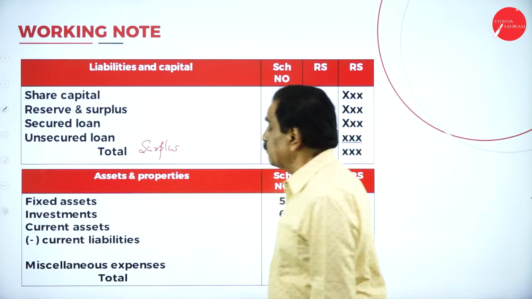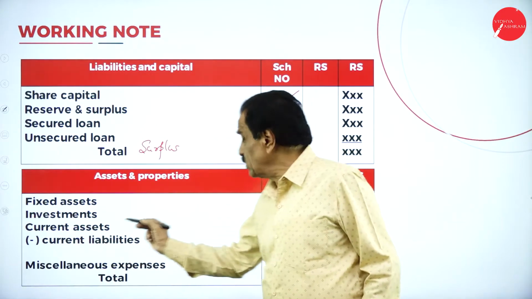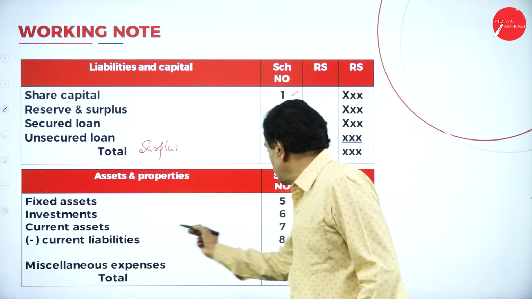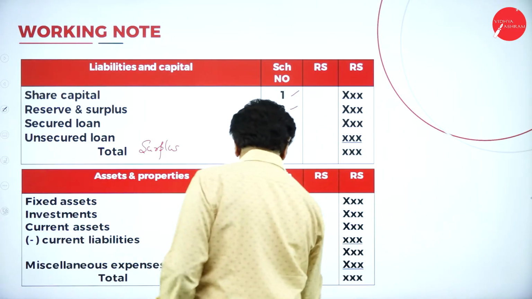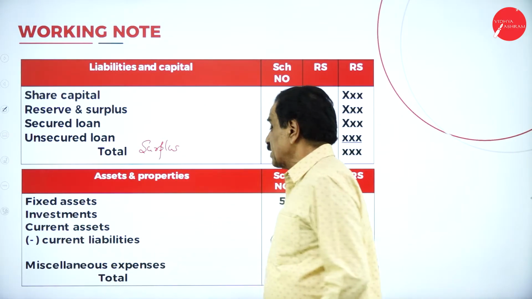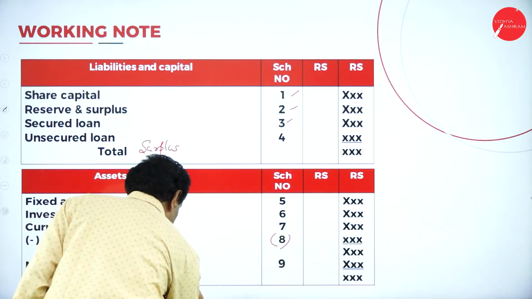Then assets and property. Fixed asset, schedule number 5. Investment, schedule number 6. Current asset, schedule number 7. Current liability, schedule number 8. Whatever the figure comes, that should be deducted. Then miscellaneous, schedule number 9. This is called total application.